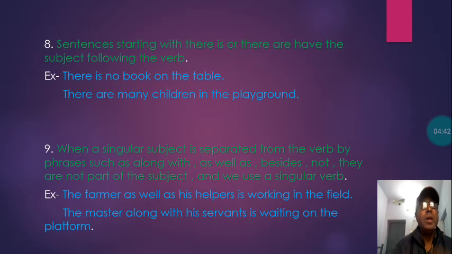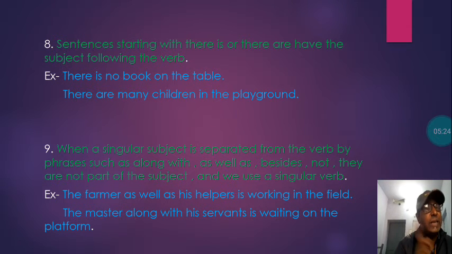The 8th one: sentences starting with "there is" or "there are". Sometimes you start your sentence with "there is" or "there are", and the subject follows the verb. It means when you start the sentence with these words, the subject that will come after must be according to the verb. Here you can see the example will make everything clear. There is no book on the table.